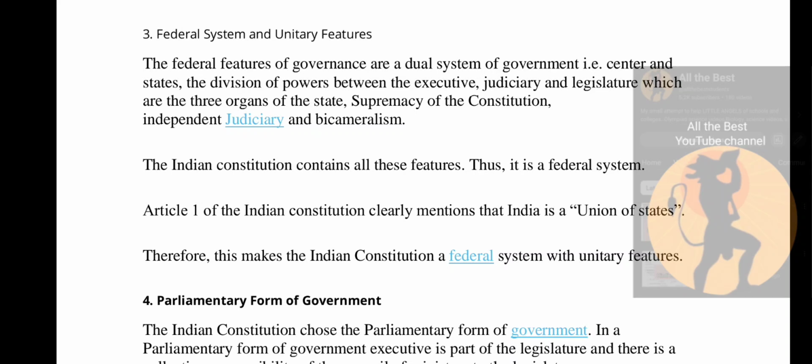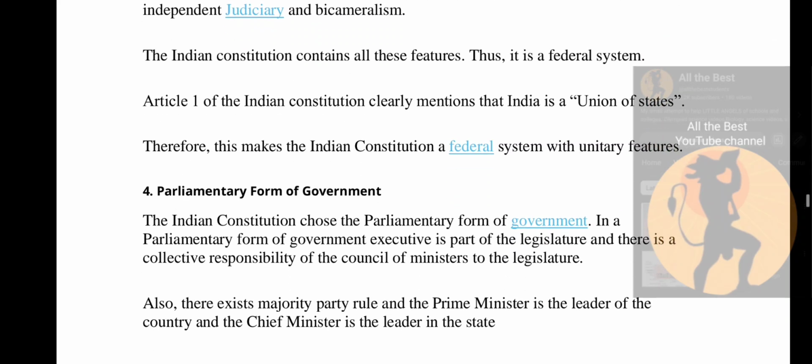The Indian Constitution contains all these features, so it is a federal system. Article 1 of the Indian Constitution clearly mentions that India is a union of states. Therefore, this makes the Indian Constitution a federal system with unitary features.